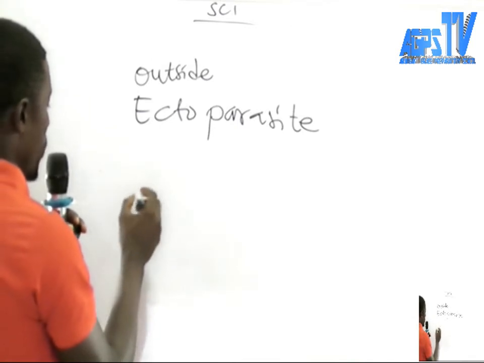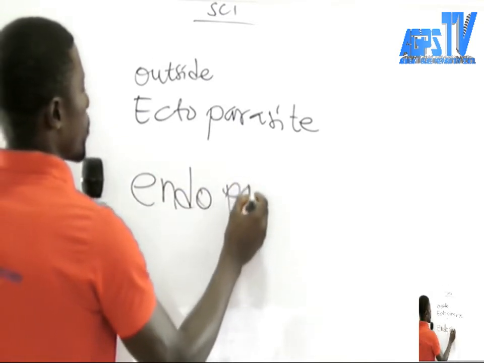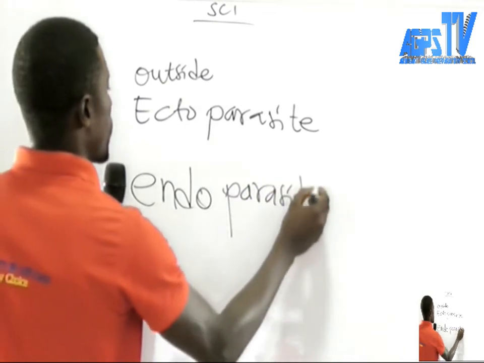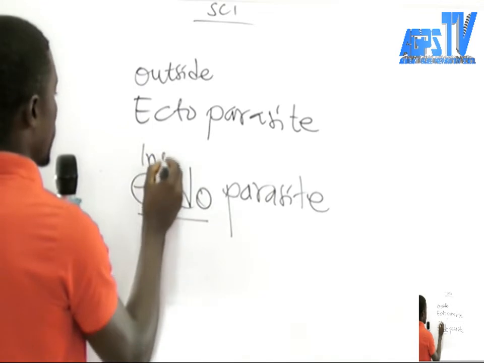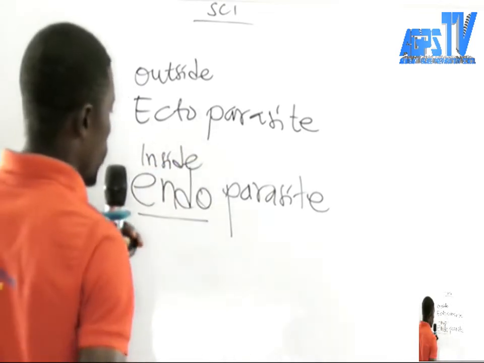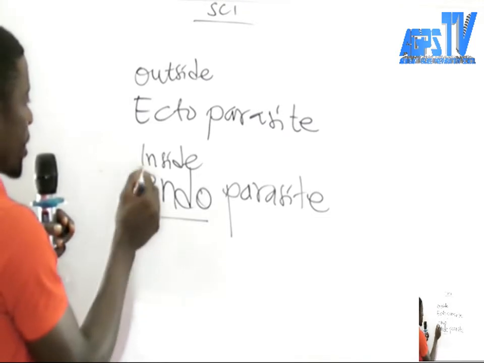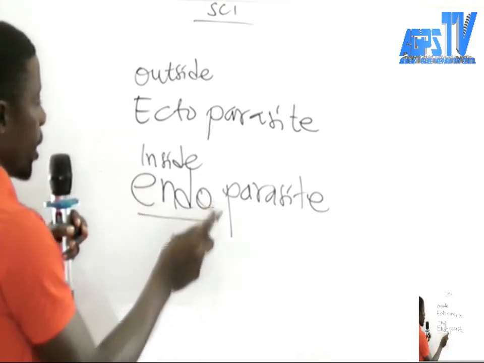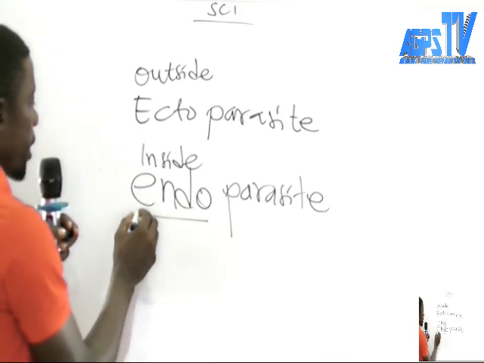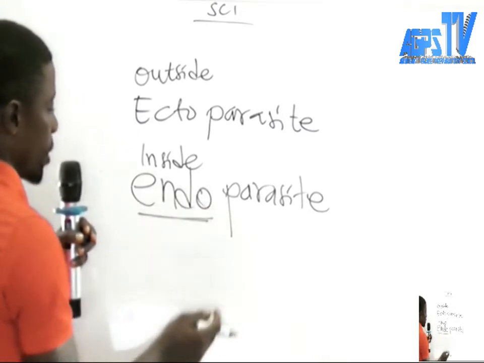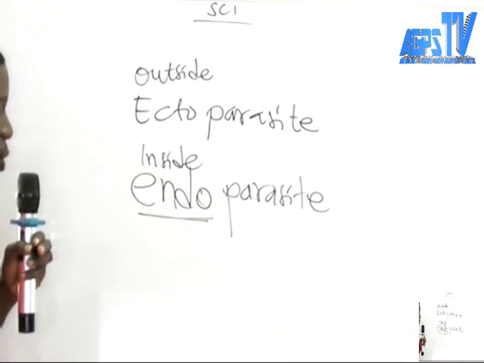And we have endo, a prefix meaning inside, so as the name implies, this organism is found inside the body of the host. Endoparasites are mostly found in the intestines and the alimentary canal.